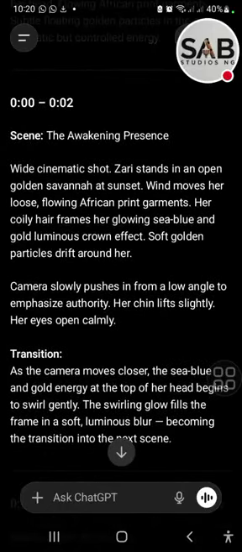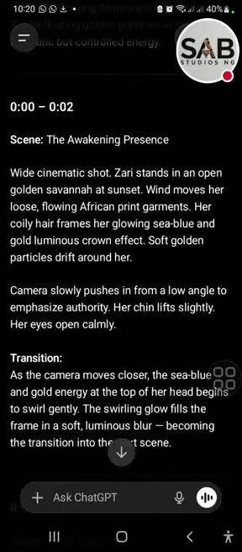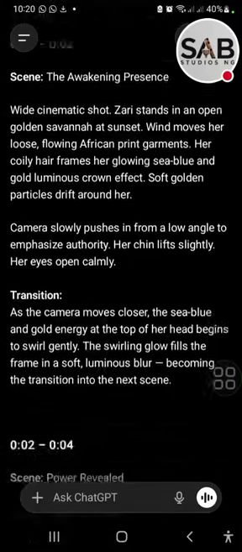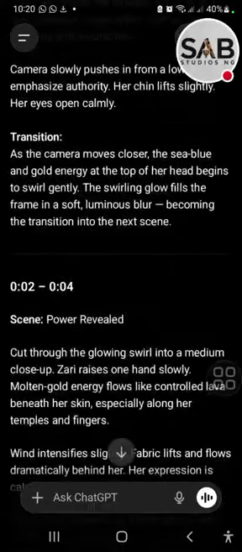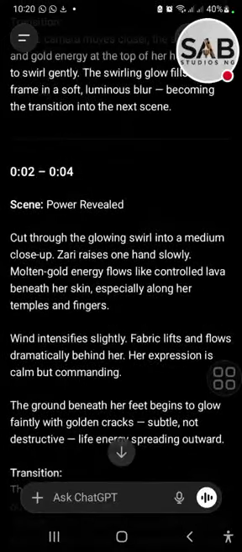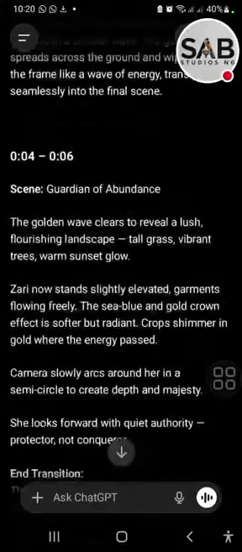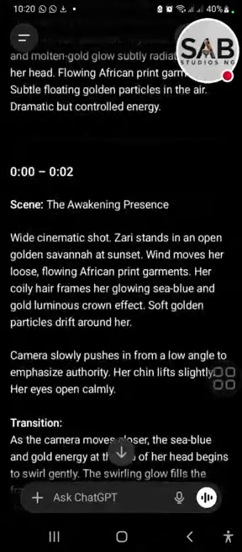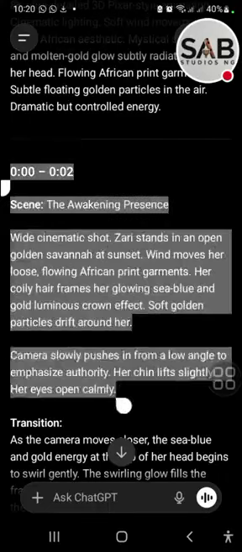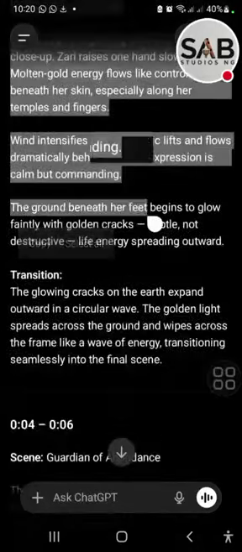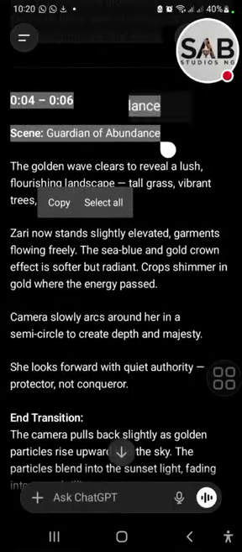So let's copy that, from 000 to 002. This is 2 seconds in our script. We can decide to copy everything to 4 or 6 seconds. That is up to you. So let's do that first, and then we can go and do the others. Okay, let's just copy everything.